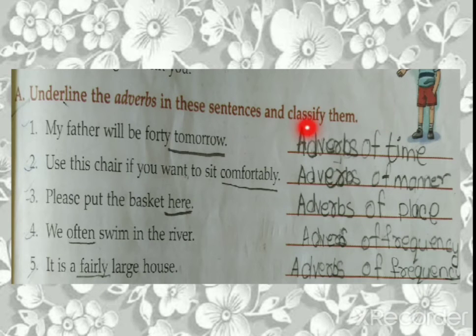Now, my father will be 40 tomorrow. Tomorrow means he will be 40 tomorrow. Tomorrow, time, right? That is why it will be adverbs of time. Use this chair if you want to sit comfortably. If you want to sit is the action. After sit came comfortably. If you want to sit properly, sit on this chair. So comfortably here becomes adverb of manner.